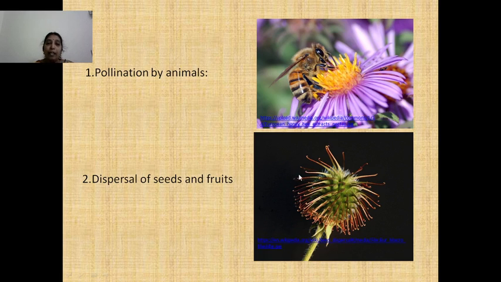And if you come to the second picture, here is the dispersal of seeds and fruits. The seeds and fruits of some plants are dispersed with the help of animals or birds or human beings. Here in this picture, the seeds have some clinging, hook-like structures. These hook-like structures get attached to the bodies of the animals or to the clothes of human beings, and these seeds get dispersed. So the animals help them in the dispersal of the seeds.